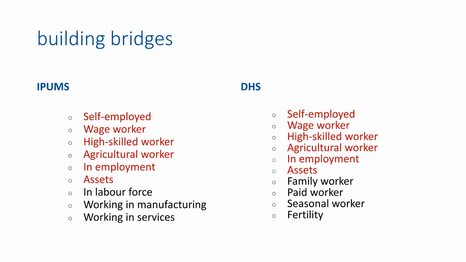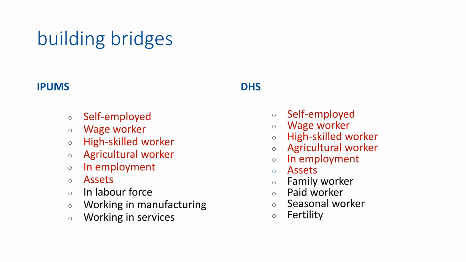We also harmonized data about assets, which enable us to build comparable wealth indicators that would be used to classify individuals into different levels of poverty, ranging from poorest to richest, and therefore help towards understanding patterns of inequality in the labor markets. I will come to this point in more detail in the next slides.